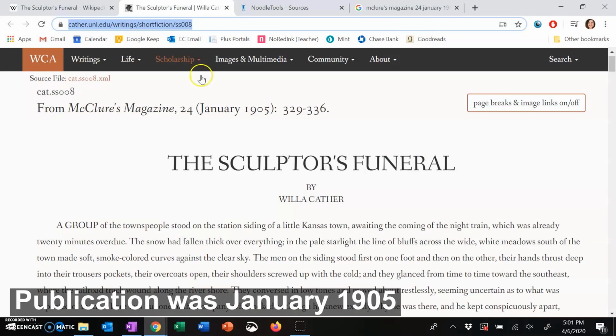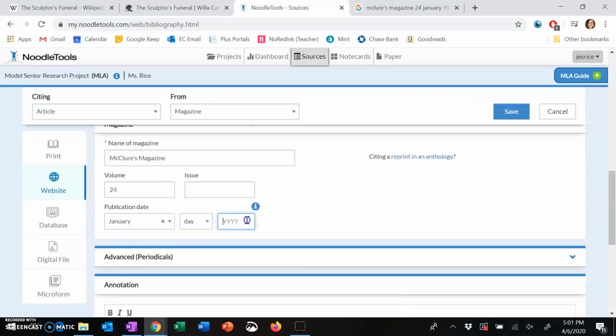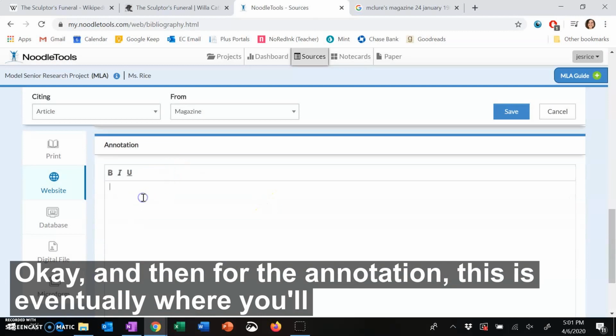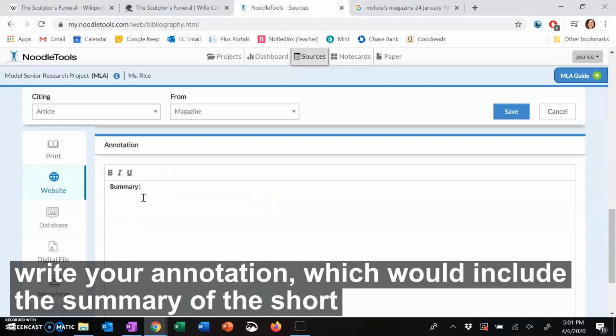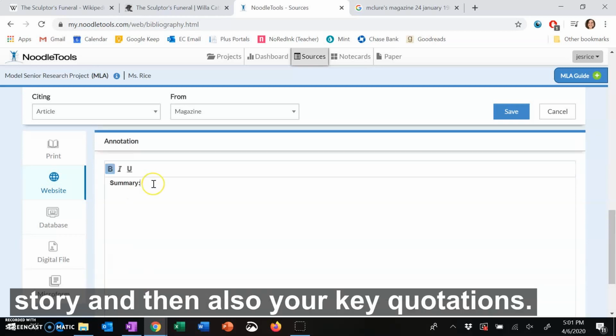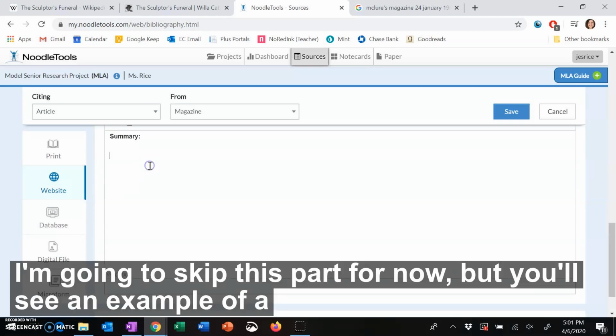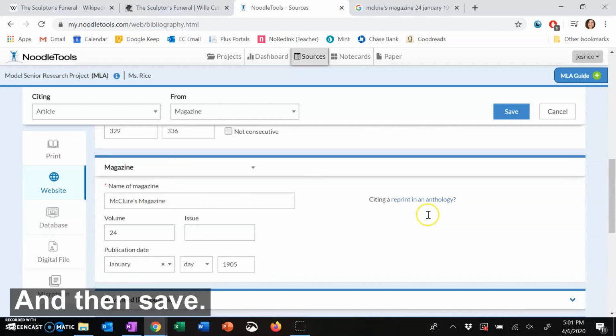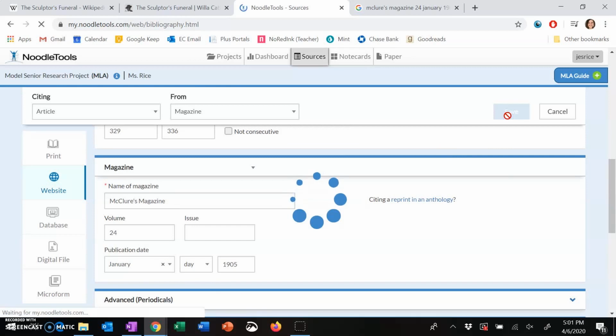Publication was January 1905. Okay, and then for the annotation, this is eventually where you'll write your annotation, which would include the summary of the short story and then also your key quotations. I'm going to skip this part for now, but you'll see an example of a completed annotation on the next slide. Include this in my final works cited, and then save.